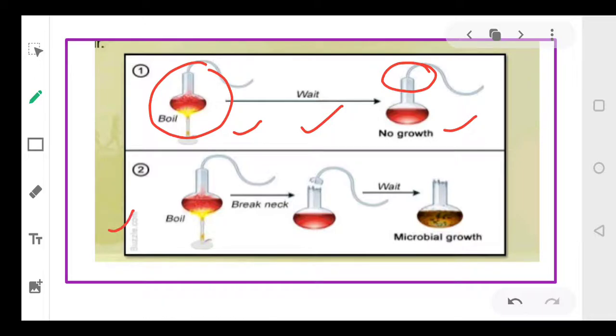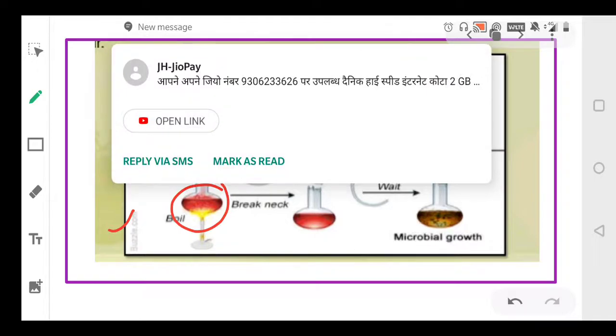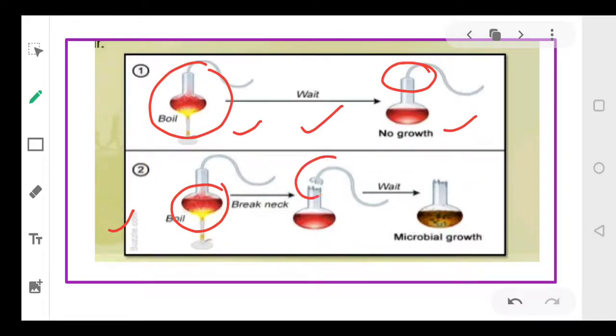Now secondly, what he did: he sterilized the flask, then he kept the heat-killed yeast in the flask and he broke this flask. Means he allowed the air to enter into the flask. When the air was allowed to enter into the flask, after a few days microbial growth was observed in it.